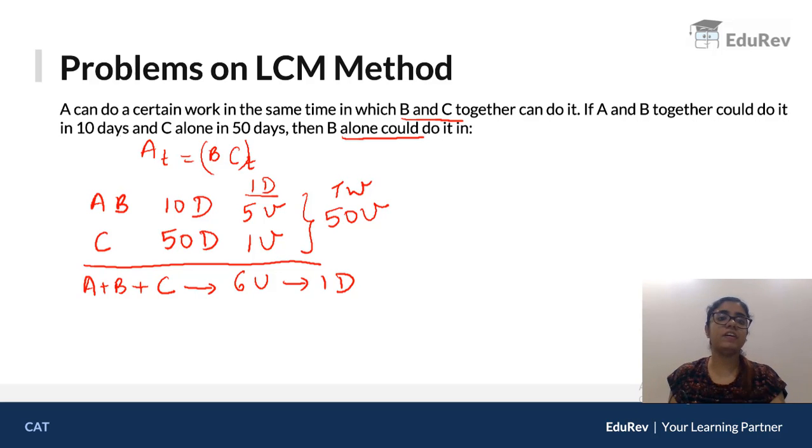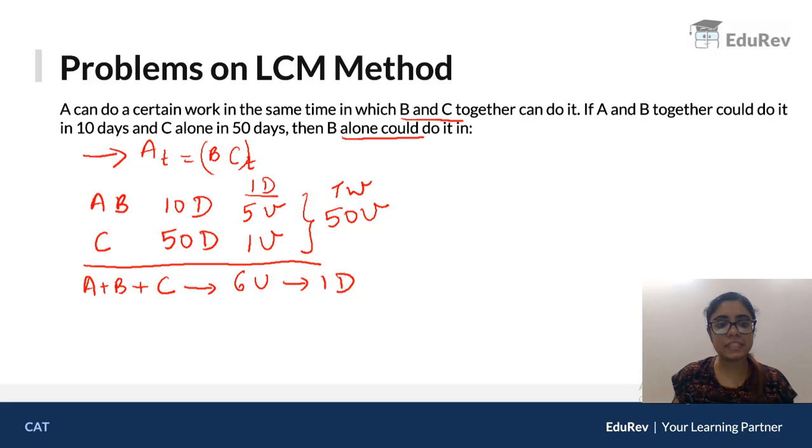But they have given a very important statement which is this. A's time is the same as B and C's time together. So can I say if the time is the same, the work done will also be the same. That means A एक दिन में जितना काम करता है, B and C do the same amount of work in that time, because only then A का time and B C का time same होगा.